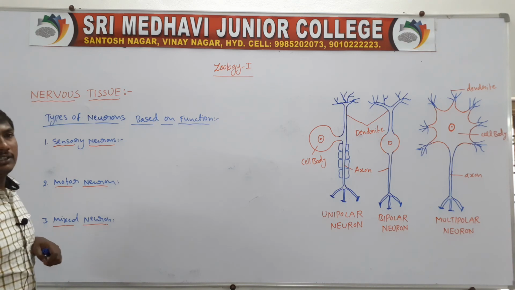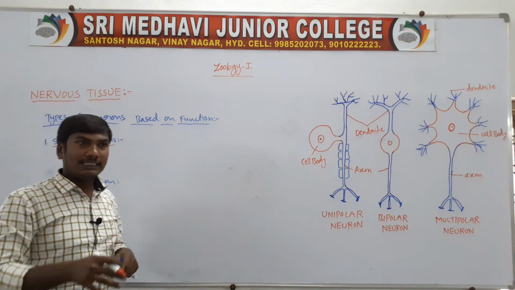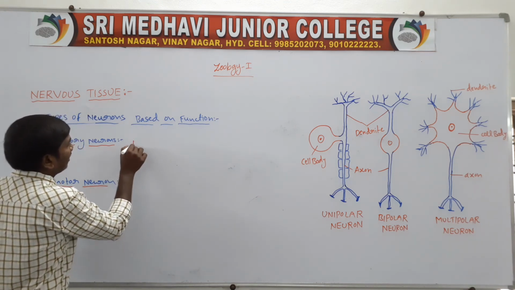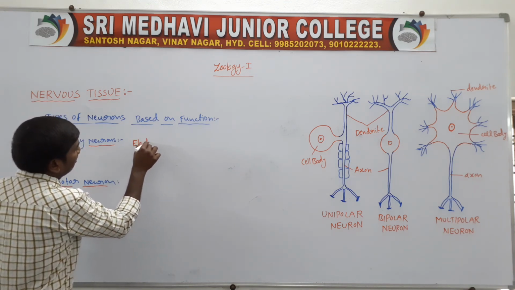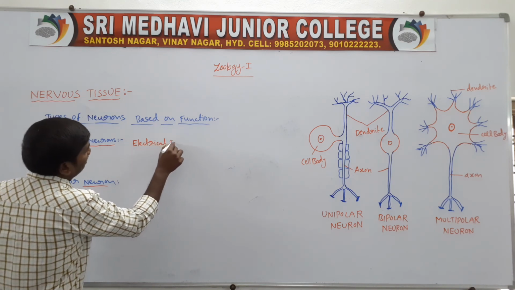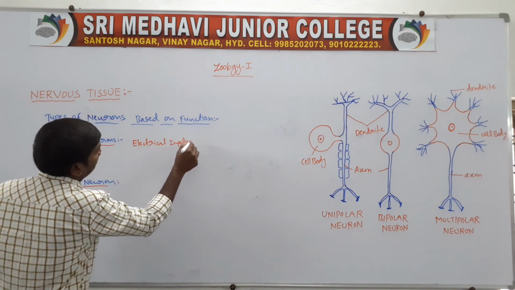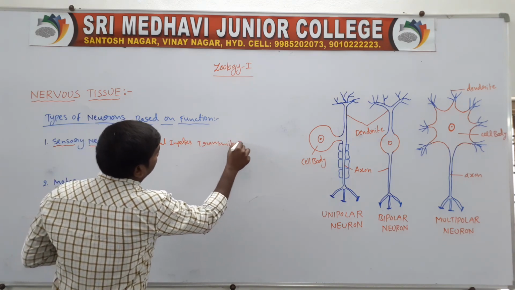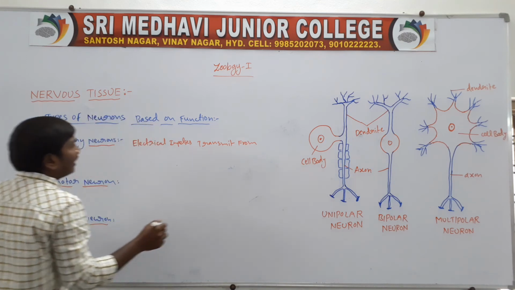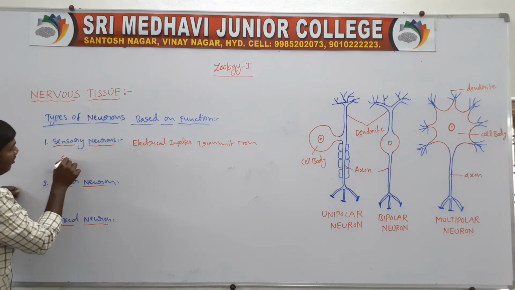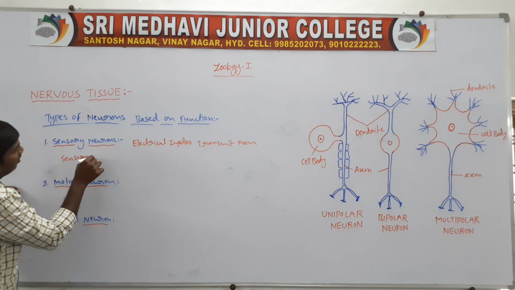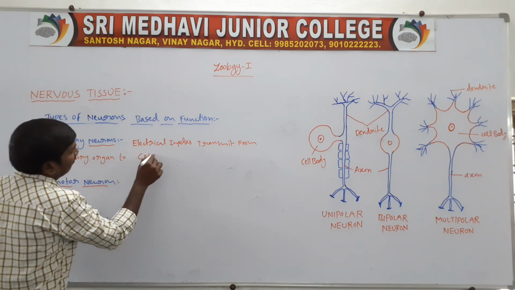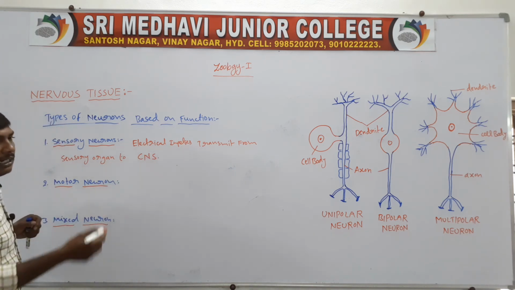First one, sensory neurons. The sensory neurons means the electrical impulse is transmitted from a sensory organ to the central nervous system.